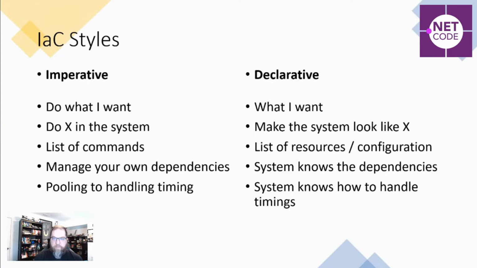error checking, handling, retry logic, dependencies, all that. With declarative, you pretty much just describe what you want in the system. You say, I want the thing, and you let the system figure out the current state. You let the system figure out where it needs to go and all of the steps that happen in between. A lot of times, it'll handle dependencies, it'll handle retries, all that stuff.